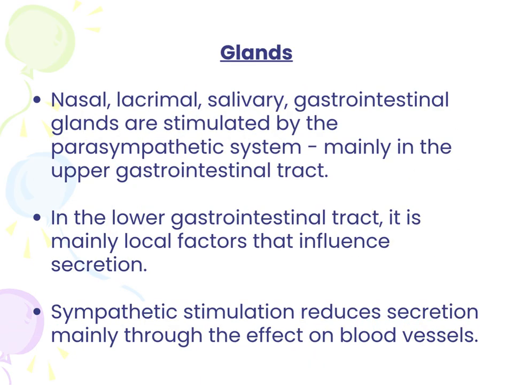Glands. Nasal, lacrimal, salivary, and gastrointestinal glands are stimulated by the parasympathetic system, mainly in the upper gastrointestinal tract. In the lower gastrointestinal tract, it is mainly local factors that influence secretion. Sympathetic stimulation reduces secretion mainly through the effect on blood vessels.